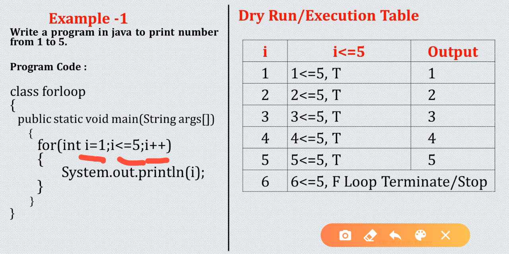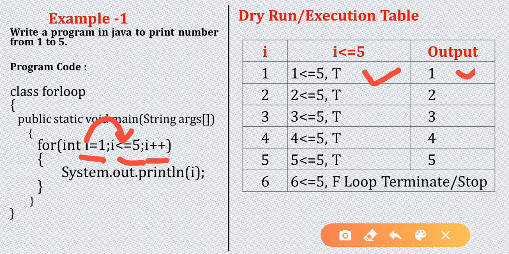So when my loop starts, I have written i equal to 1. After initialization, the test condition will be checked. So what will be checked? The i value will be 1, 1 less than or equal to 5, condition true. If it is true, it will go inside the loop body. In the loop body I am printing the i value, which is right now 1, so 1 will be printed on the screen.